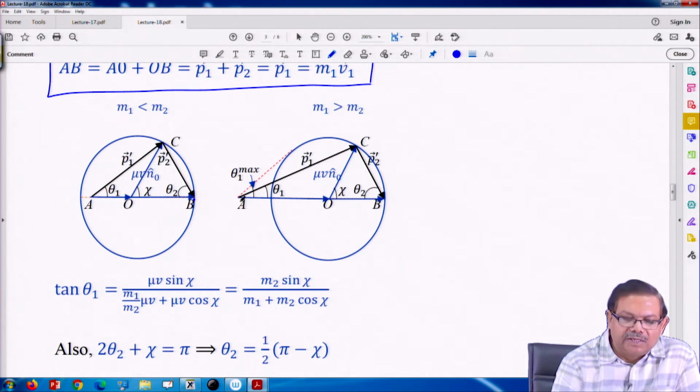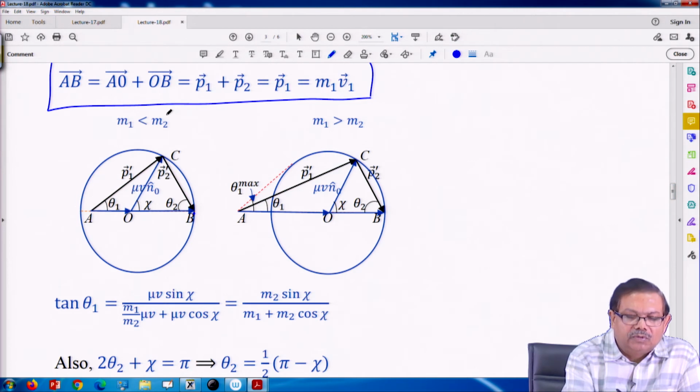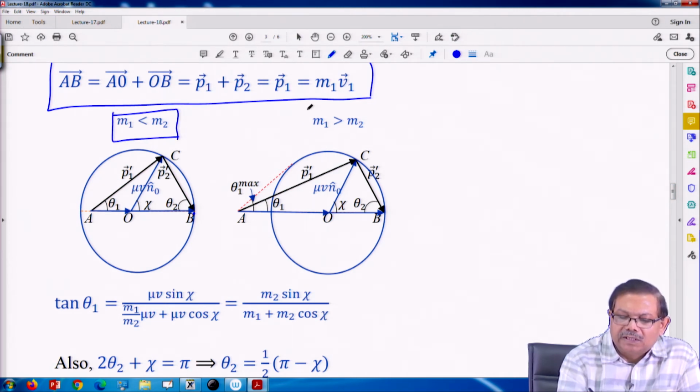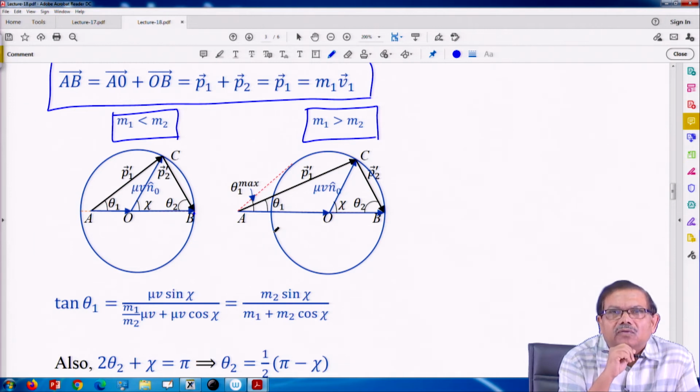So, in the first case m1 is smaller than m2, and in the second case m1 is bigger than m2. If m1 is bigger than m2, then this point A is outside. Now, the situation again here is similar to what we had seen in the collision problem.